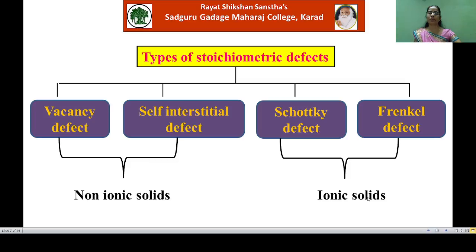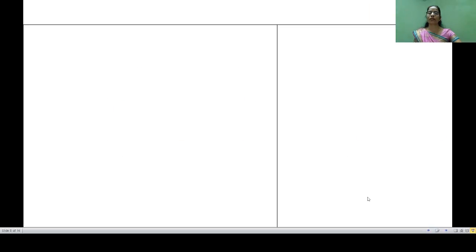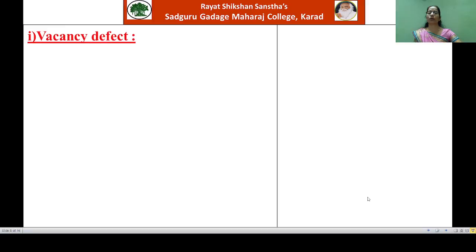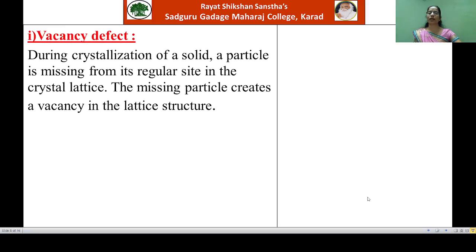Now we will see first the vacancy defect. Now see here how this defect arises. During the process of crystallization of a solid, a particle is missing from its regular site in the crystal lattice. This missing particle creates a vacancy in the lattice structure. Now, see here,